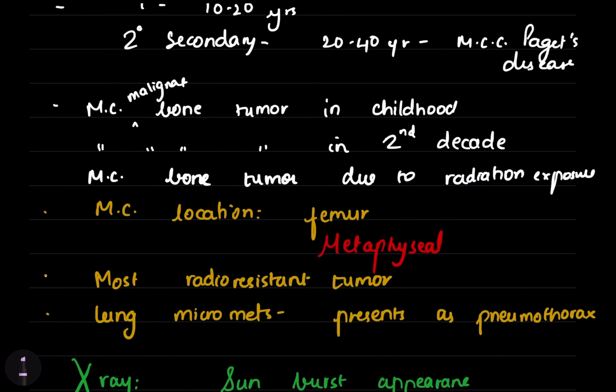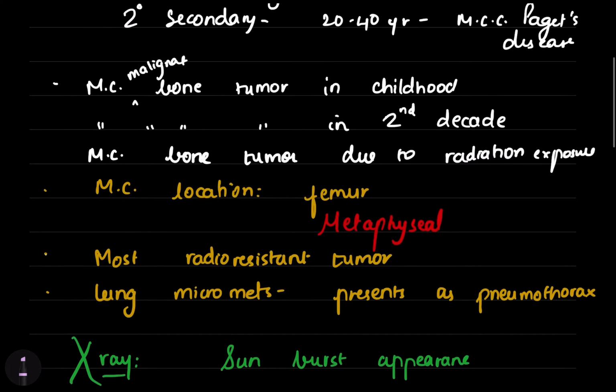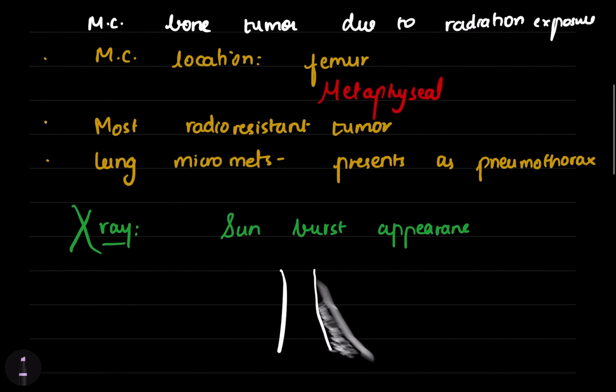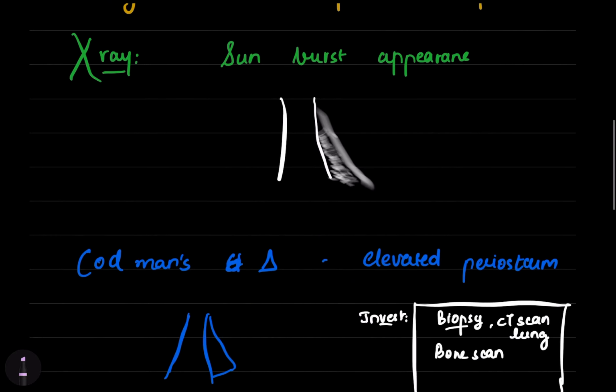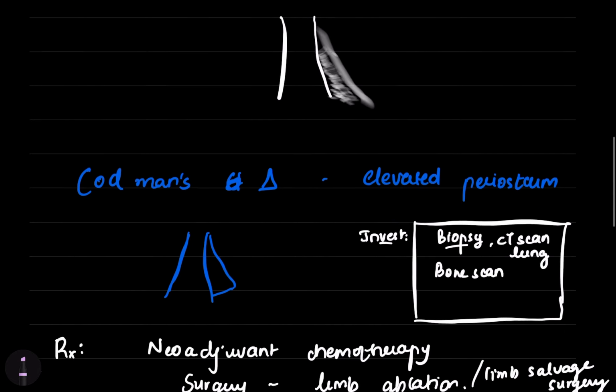The most common location is the femur. Other locations are the tibia and humerus. The most common location within the bone is metaphyseal. It's the most radio-resistant tumor. Lung micrometastases are usually present in most patients, and it sometimes presents as pneumothorax. The X-ray appearance would be a sunburst appearance and Codman's triangle, which is elevated periosteum.